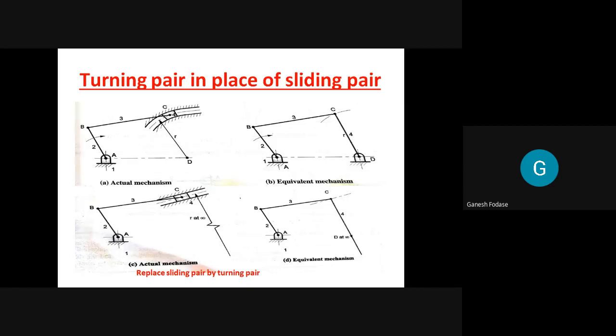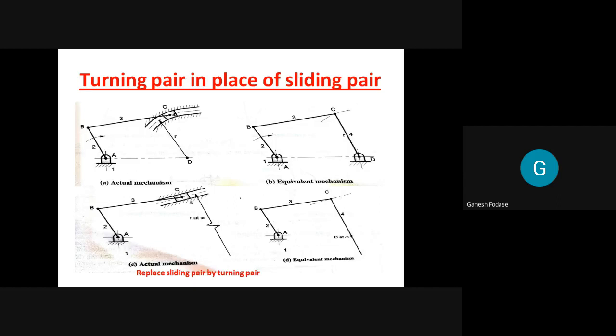Listen carefully. How many links are here? I repeat again. Link number 1 is fixed here. Link number 2 is this crank. Link number 3 is this connecting link. Link number 4 is the slider, and the slider is sliding inside a fixed link. So it is not a repeated link. The fixed link is link number 1. Everywhere the fixed link will remain the same. It is not like link number 1 is fixed here and it is link number 5 here. The fixed link remains the same everywhere, so it is link number 1 only.